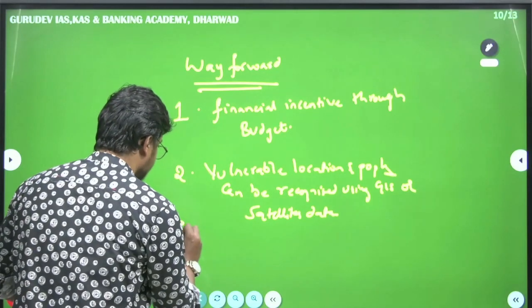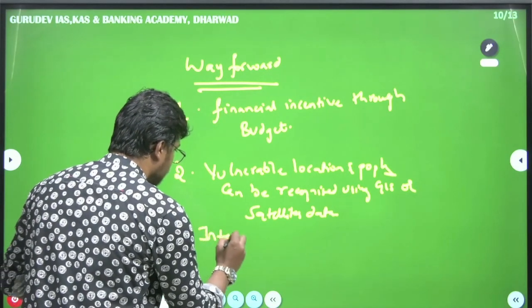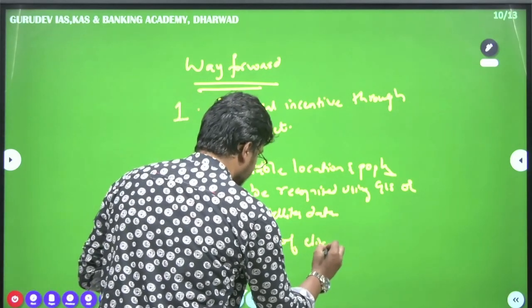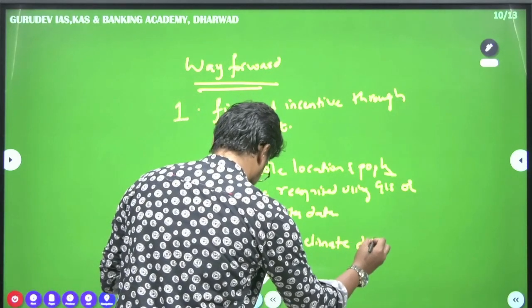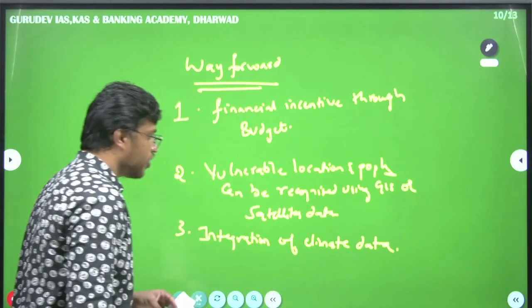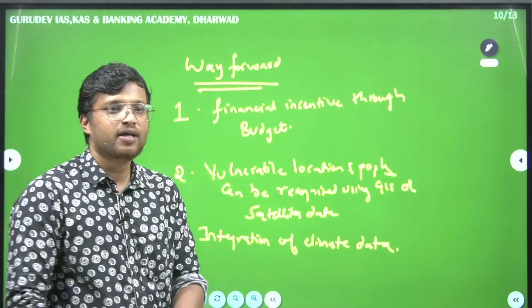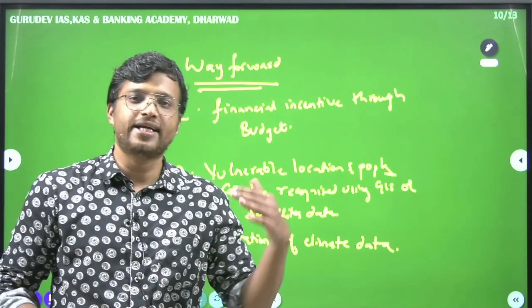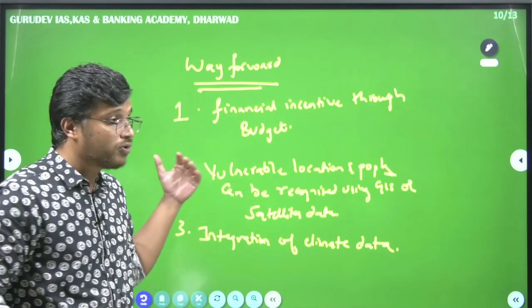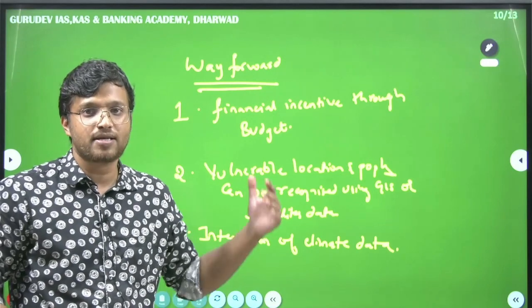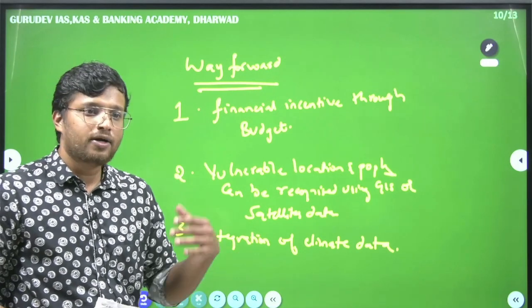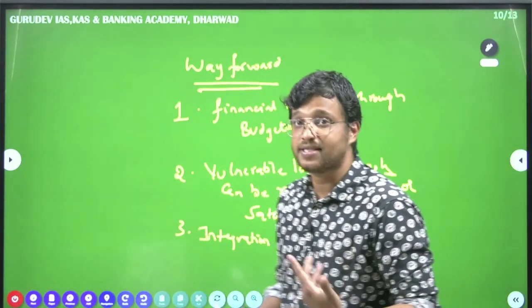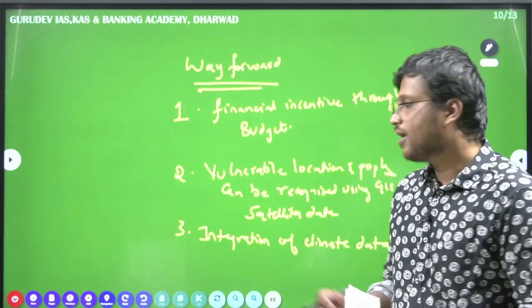Thirdly and lastly, integration of climate data. Okay, so integration of climate data, we have the IMD. Okay, IMD predictions that happen every year about how much heat is going to be, how much temperature is going to be present in the urban area, and how the monsoon is going to be, how much rain, precipitation we are going to get in our country.